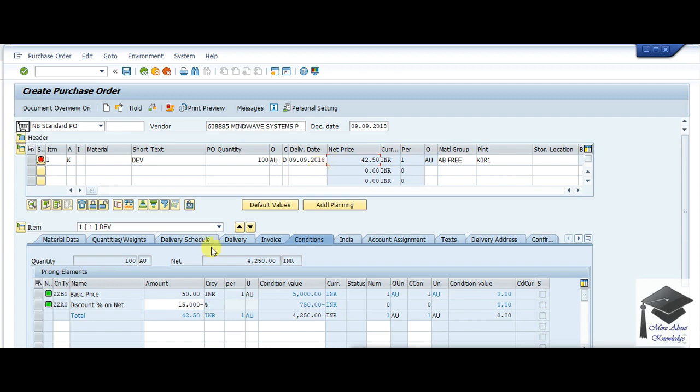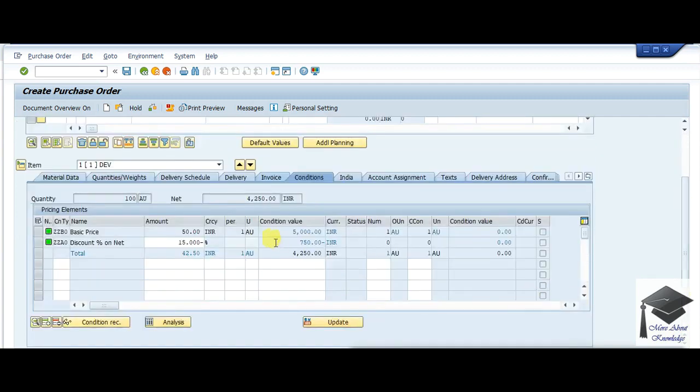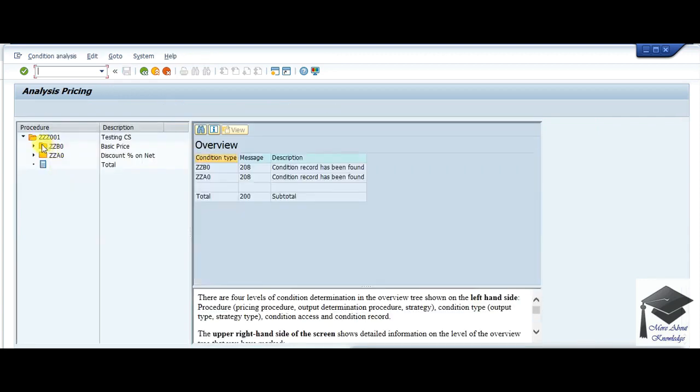Now I'll be giving you a couple of things where you can get some more illustration about troubleshooting. Suppose you have maintained the condition record, you have maintained each and every setting, but still this discount is not fetching. So you just need to make an analysis of this pricing procedure. Go to the analysis button and you'll see that there are two condition types. You just need to open it.